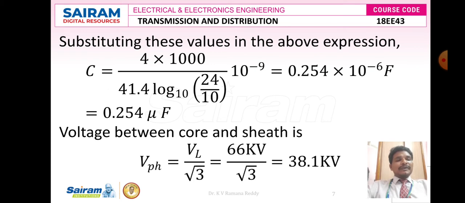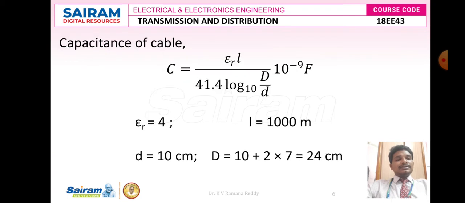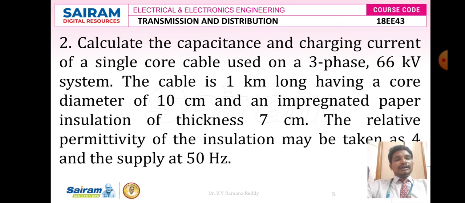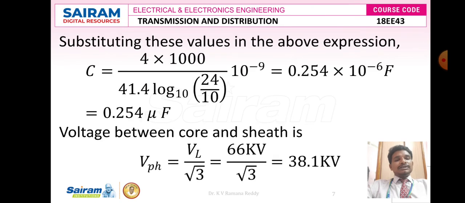So here 10 to the power of minus 6 means we can write it as microfarads, that is 0.254 microfarads. According to the given problem, we have calculated the unknown capacitance of a given three-phase transmission system for an underground cable. Now we have to calculate the capacitor current, that is nothing but the charging current. So I want to calculate the charging current IC.